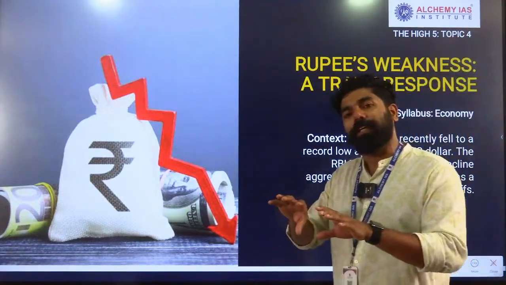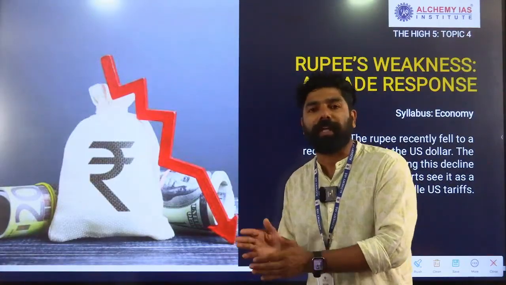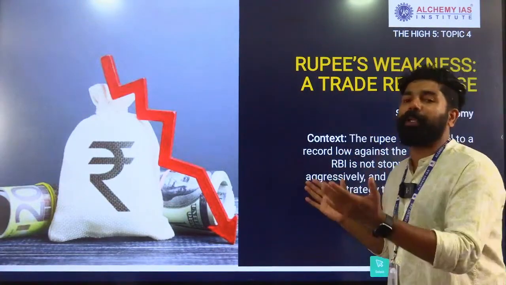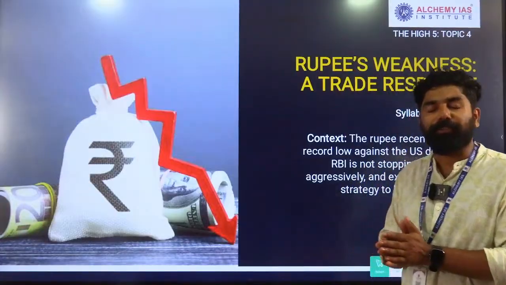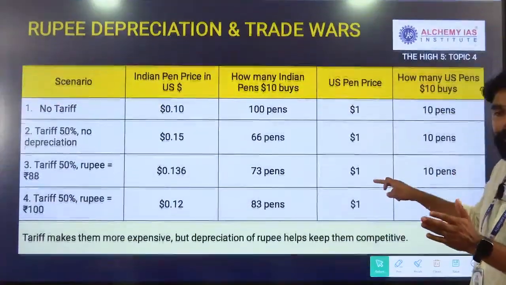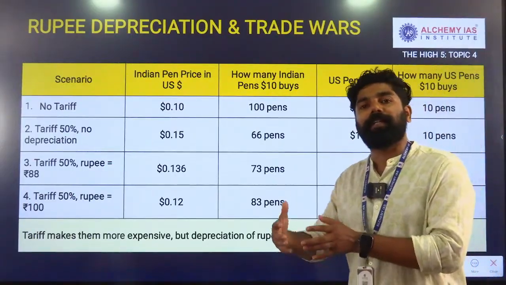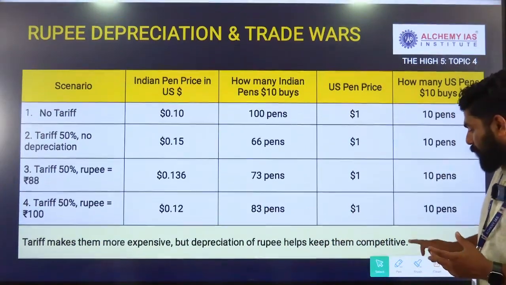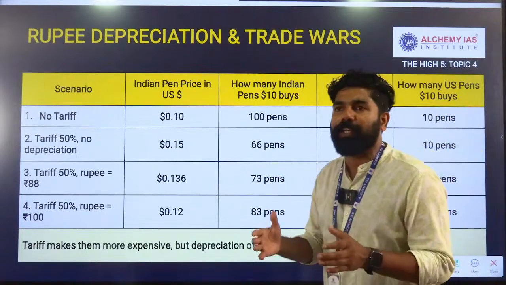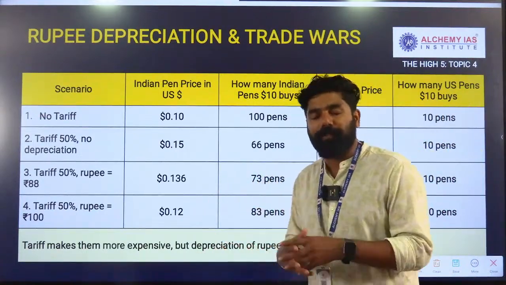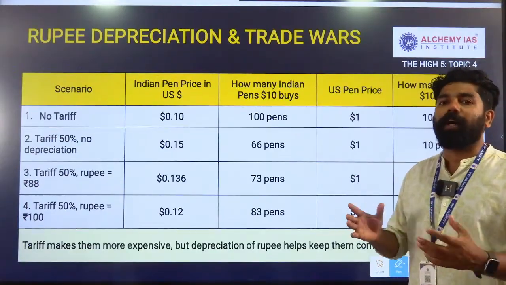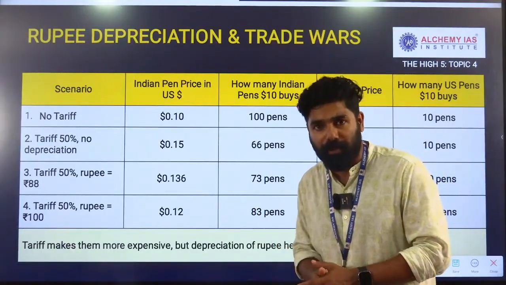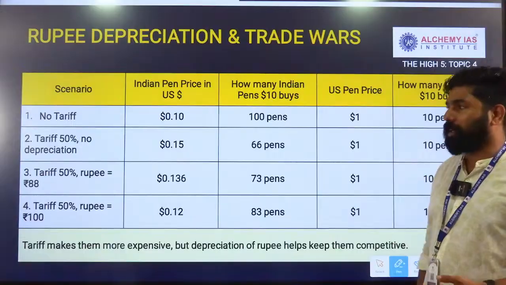Even when we consider this particular context, the US tariff imposition had resulted in the weakening or fall of the Indian rupee. The news here is why the rupee fell, which happened due to the US tariff. And the second thing is why the RBI, the Central Bank of India, is allowing this depreciation, which will be positively considered for the exporters in India. So with this context, when we study the impact of the US 50% tariff on India, we can also consider how the government, including the Central Bank of India, makes strategy and policy to tackle these challenges we would face in the Indian economy.